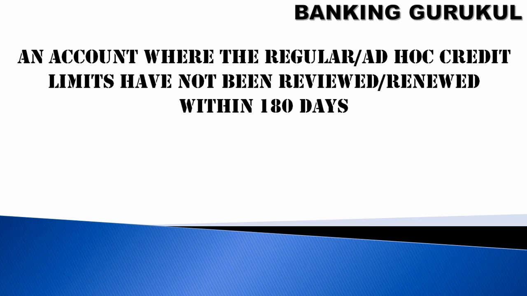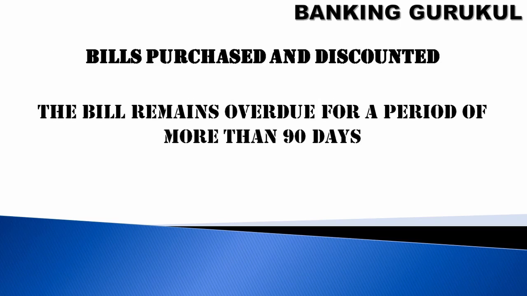After the maturity date, these limits were not renewed for 180 days, which means 6 months. Even though your outstanding balance is less than your sanction limit or drawing power, if your limits were not renewed for more than 180 days, then your account will be classified as out of order.